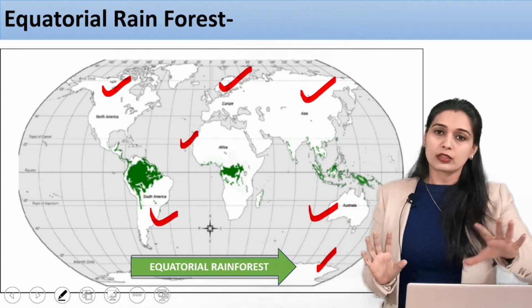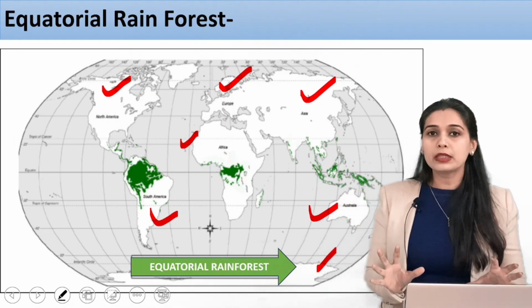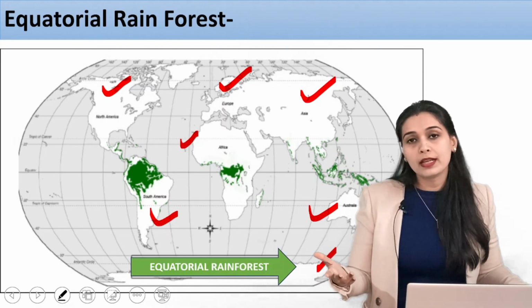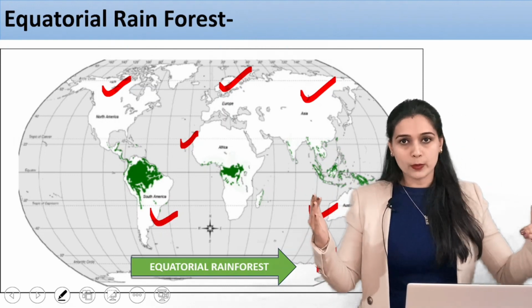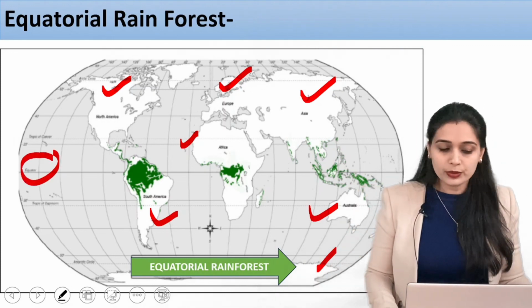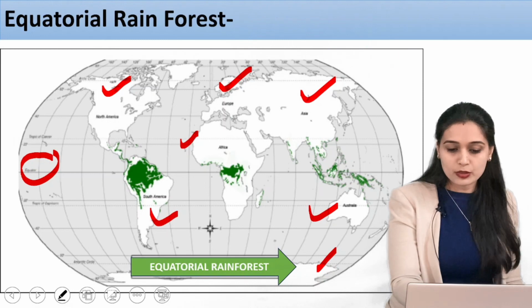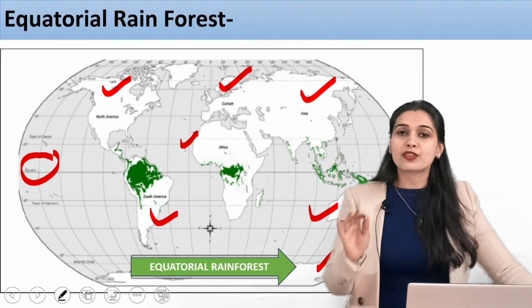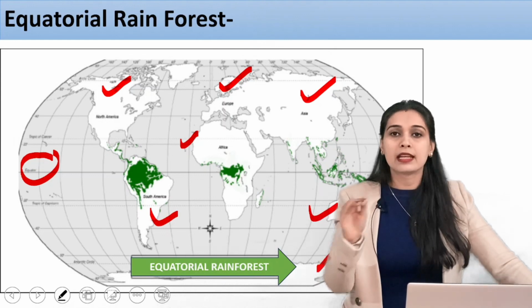Now these are all the continents. Now we are talking about the equatorial rainforest. What I told you is that they are present in and around the equator. This is the equator, the 0-degree latitude. This equator passes through all these areas.